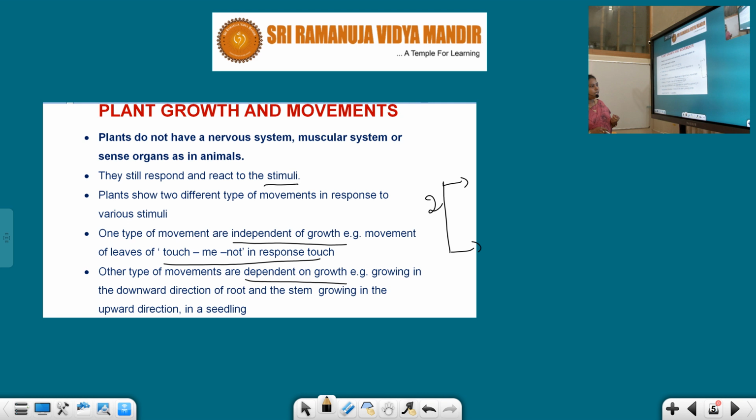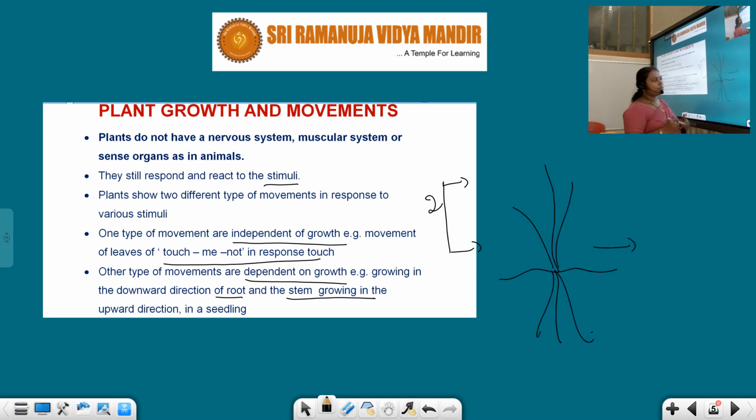Example: growth in the downward direction of the root and the stem growing in the upward direction in the seedling. So what is growing in the upward and downward direction, students? Let us see the plant. Roots are present inside the soil.